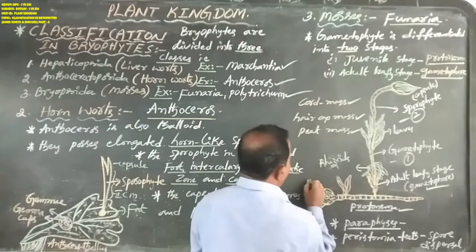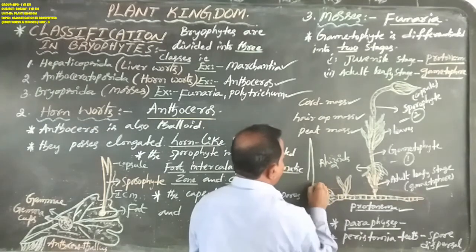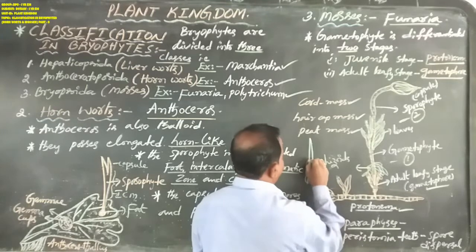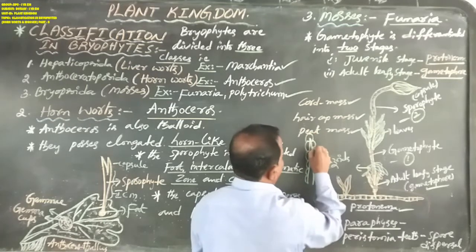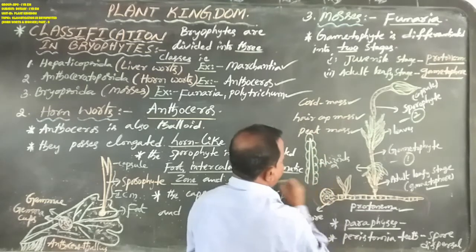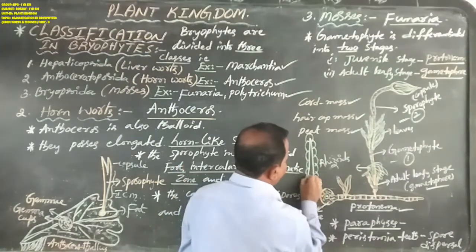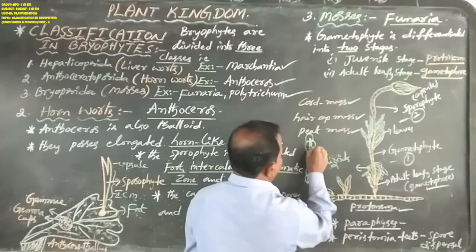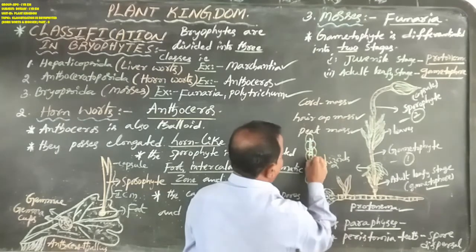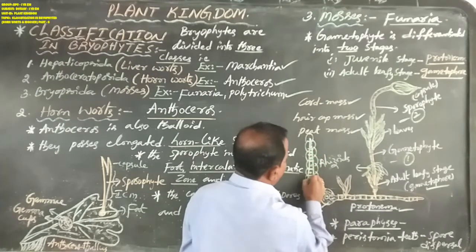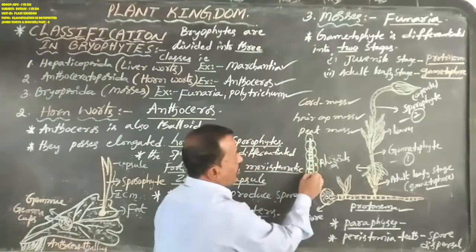Multicellular means the body is made up of more than 2 cells, and uniseriate and filamentous, appearing as small hair-like structures.